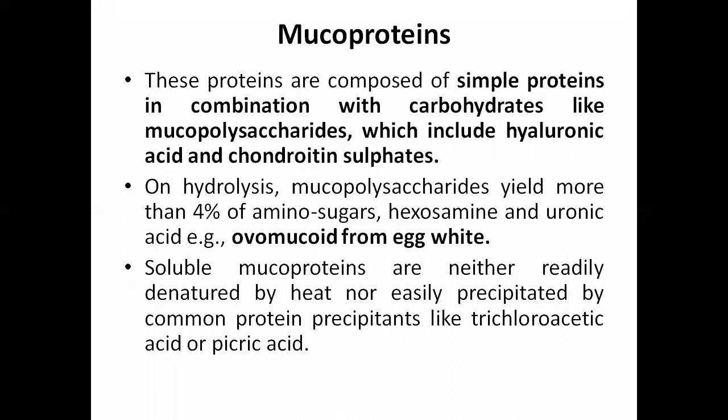Then mucoproteins. These are proteins composed of simple proteins in combination with carbohydrates like mucopolysaccharides, which include hyaluronic acid and chondroitin sulfates. On hydrolysis, mucopolysaccharides yield more than 4% of amino sugars, hexosamine, and uronic acid. For example, ovomucoid from egg white. When you are making an omelette or breaking the egg white portion, these kinds of uronic acid will be there.